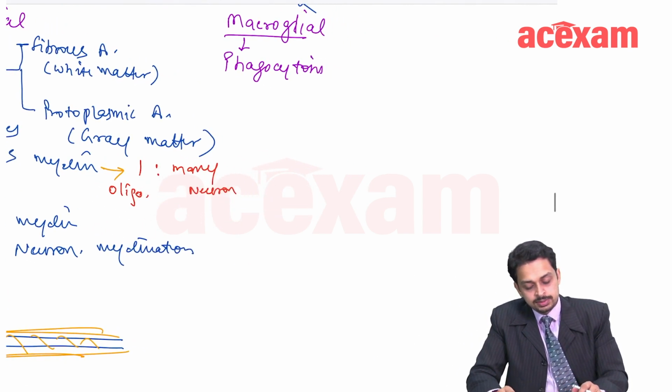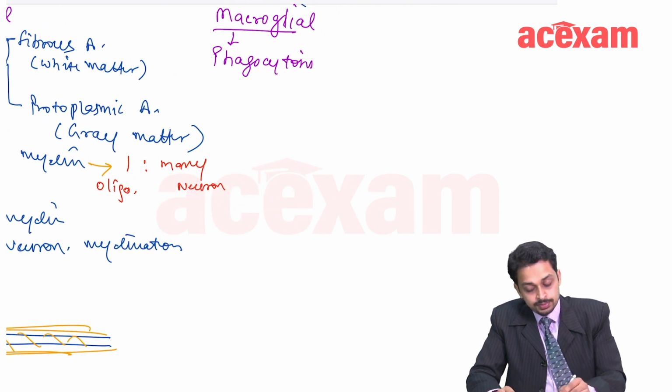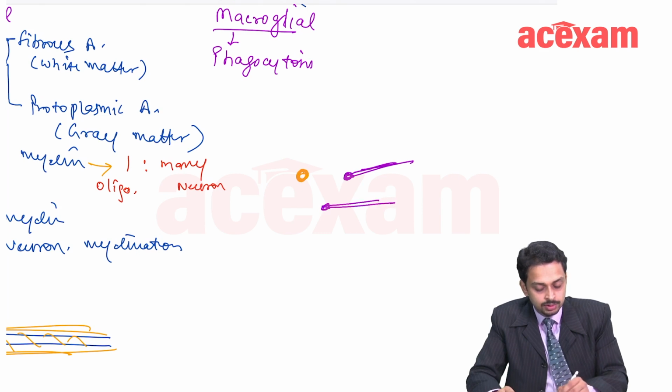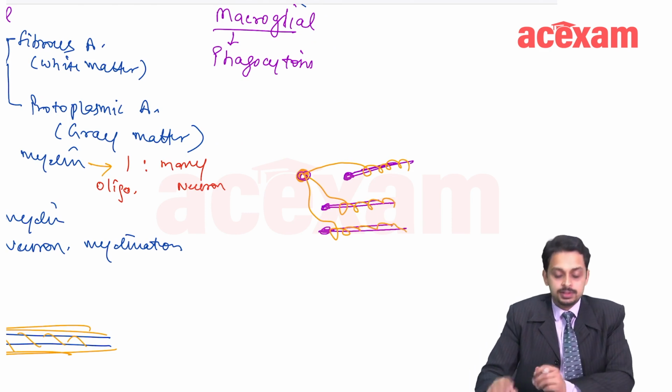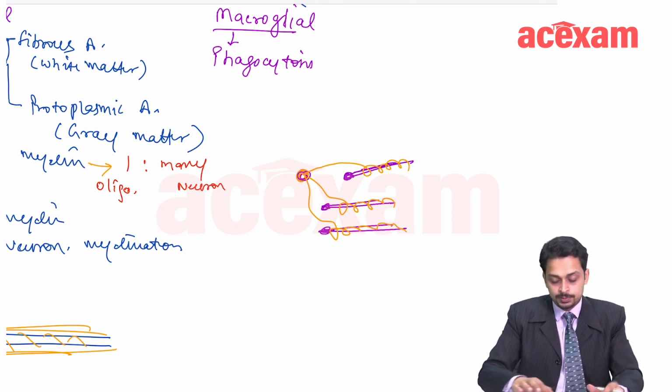So, let us say this is one cell, and this is one neuron, another neuron, another neuron which are going. One oligodendrocyte will give myelination to multiple neurons, somewhat like this. These are just schematic diagrams to show you.